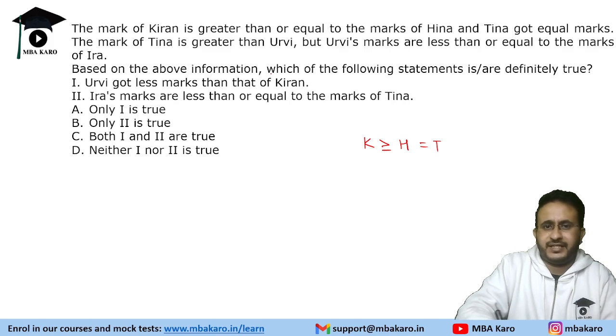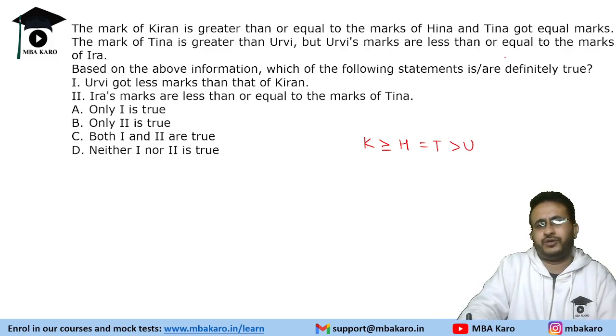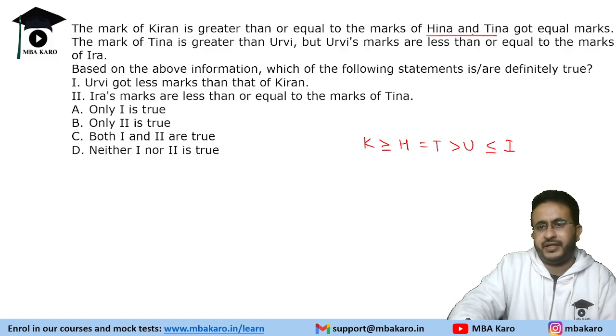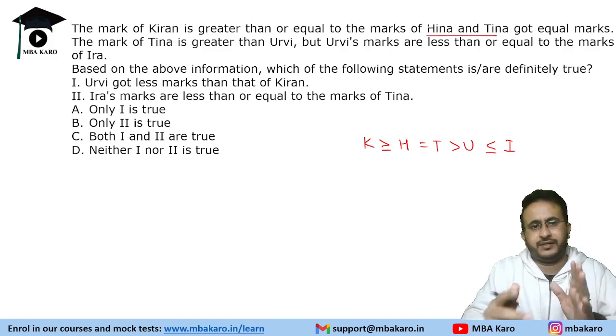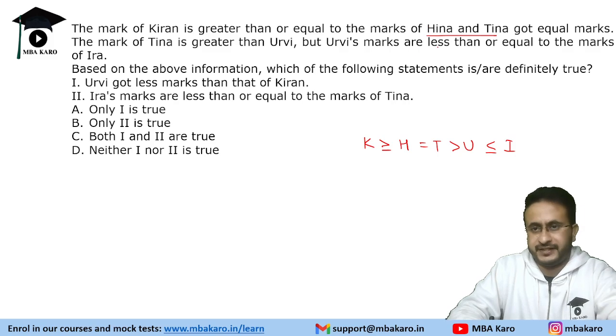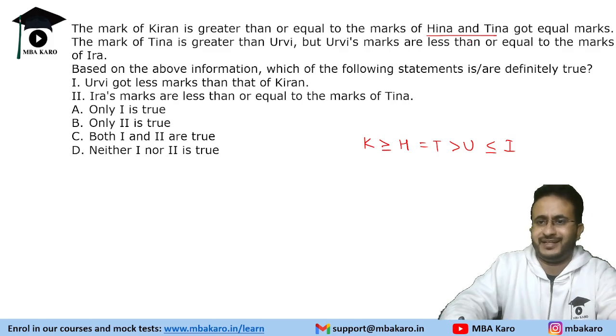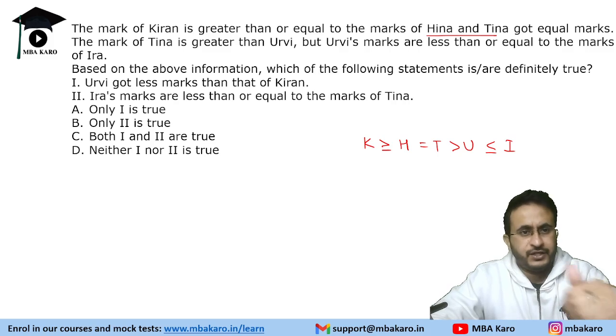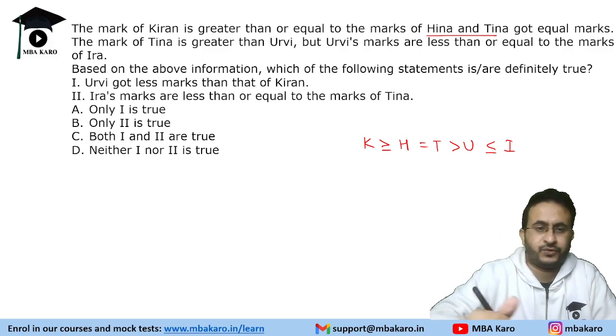The marks of Tina are greater than Urvi, but Urvi's marks are less than or equal to the marks of Ira. So that's what we get from this. There is an ambiguity here, right? It should be like Kiran is greater than or equal to Hina, that is fine. They should have separated that Hina and Tina got equal marks. That's what I could infer from it. So based on it, let us answer the question.